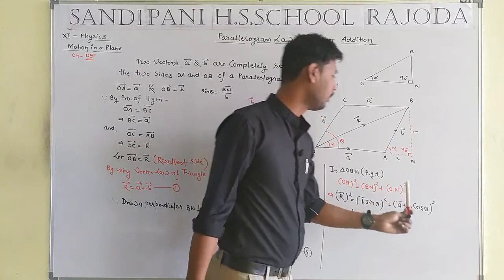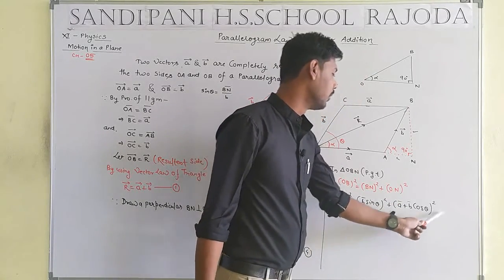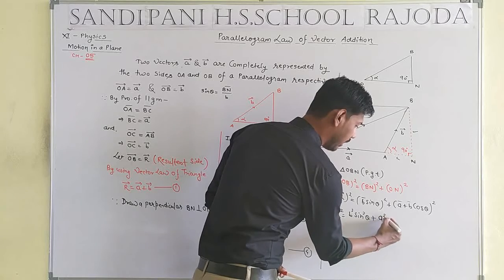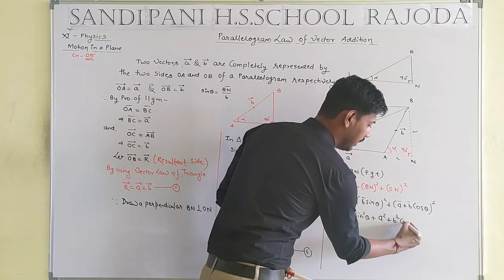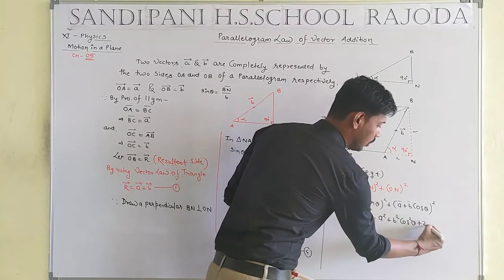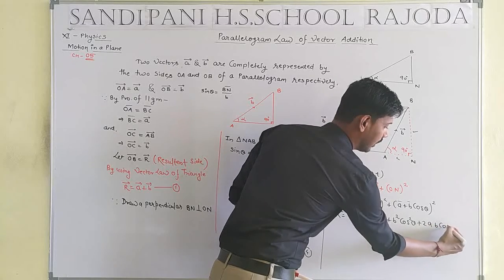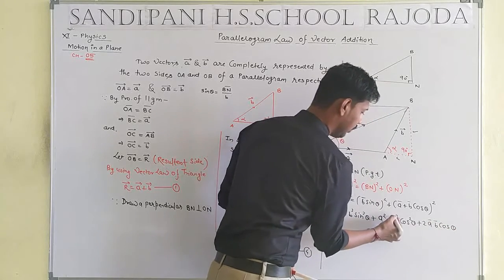The formula of (A plus B) whole squared will be equal to A squared plus B squared plus 2AB.